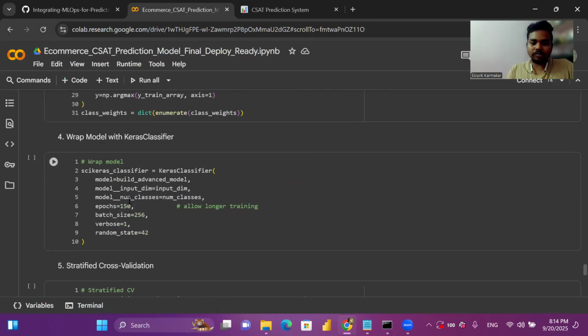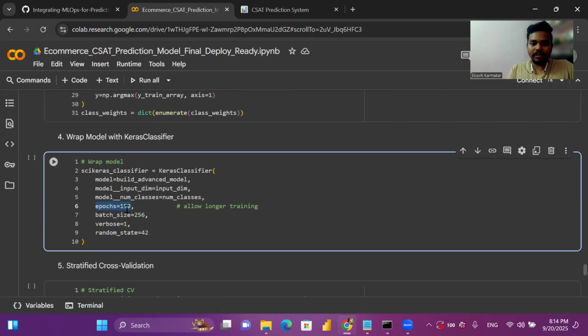And also the epochs are creating an impact in our model. I have tried with 50 epochs. I have tried with 100 also, and I have tried with more than 150 also. Whenever I increase the epochs, I am getting better accuracy. But if I give more than 150, my machine is not able to handle it all the time.